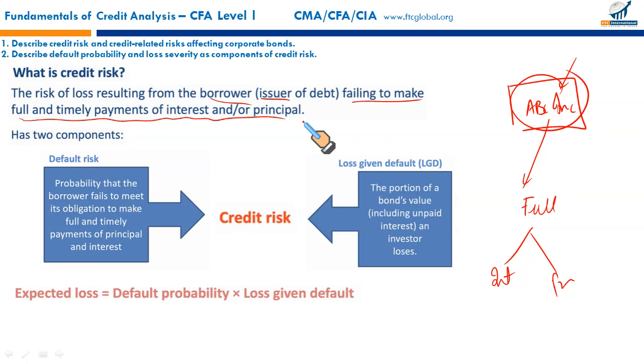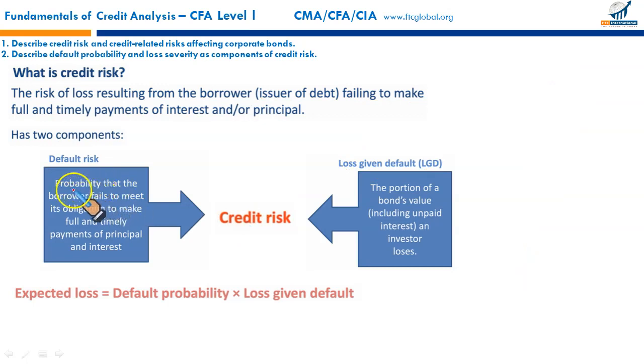There are two components of credit risk: default risk and loss given default. If there is default, what will be the loss that you will suffer? So these two components, default risk and loss given default, give you the total overall credit risk when we purchase a bond. So what is the default risk?